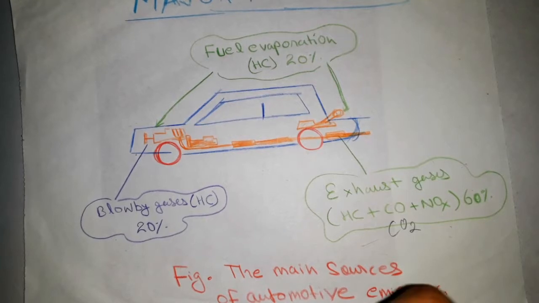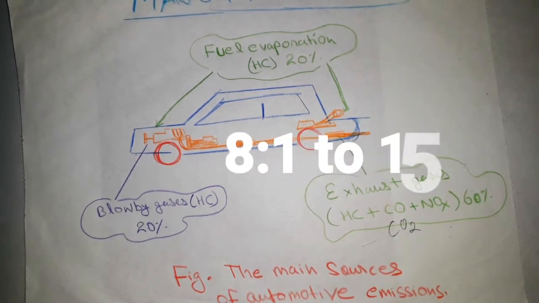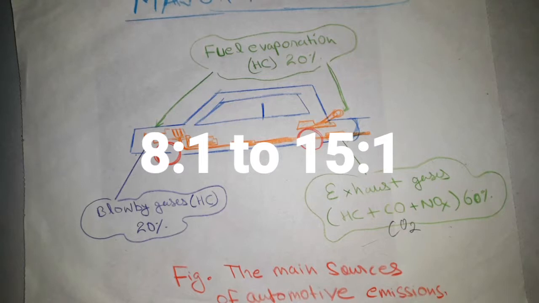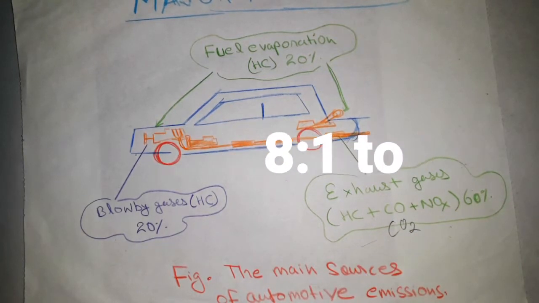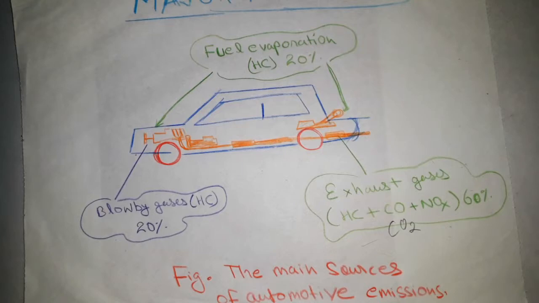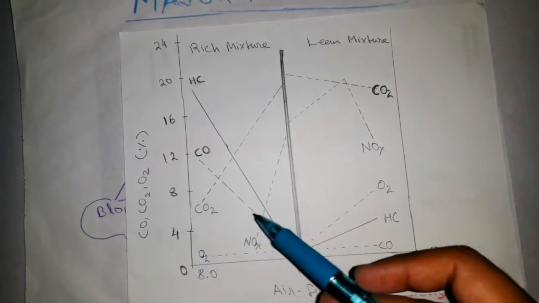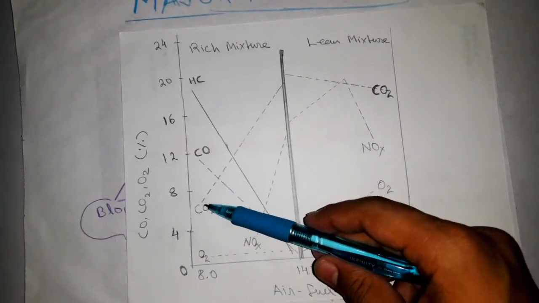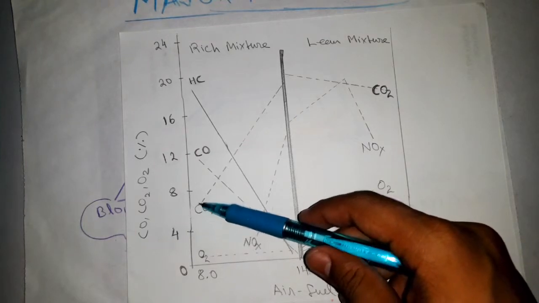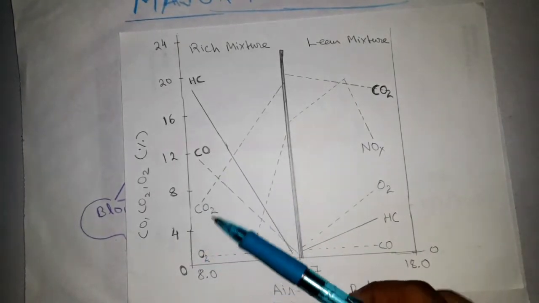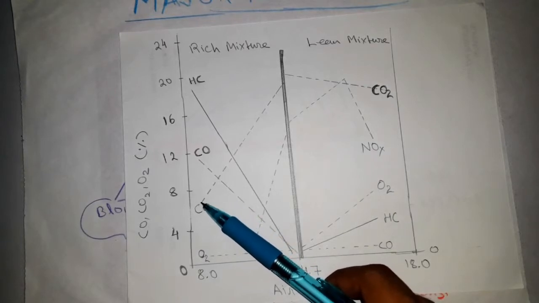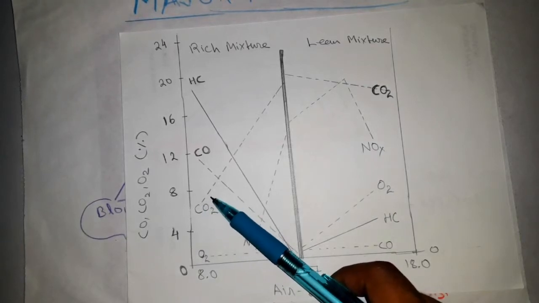However, carbon dioxide is an ideal byproduct of combustion, and its value increases as the air fuel ratio increases from 8:1 to 15:1. Here you will notice how carbon dioxide in exhaust increases. This is a rich mixture and carbon dioxide is minimum here.